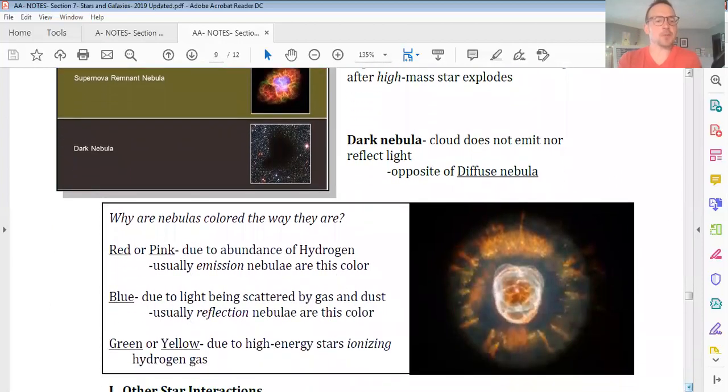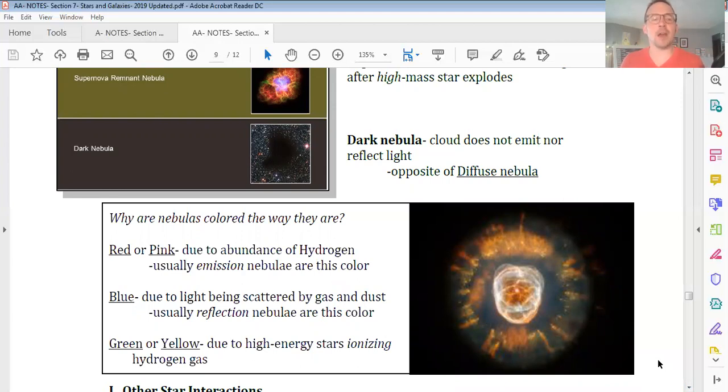Finally, for this first part on nebulae, we have lots of beautiful colors of nebulae. I think time exposure photographs of nebulae are among the most beautiful pictures of deep space ever taken. But you can also tell that they're colored a variety of ways. And over here to the side, you can see a picture of what's called the Eskimo Nebula, and you can see the great color diversity in these clouds of gas and dust. So why are they colored this way?